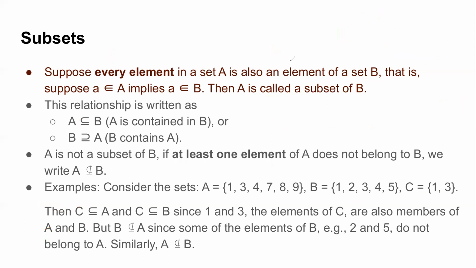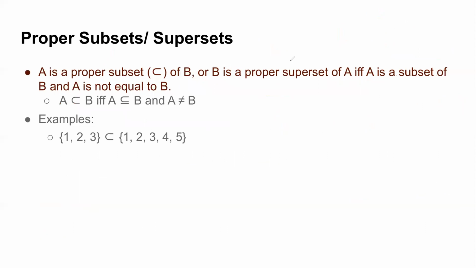Now here you can see what our fundamental basis was. Our fundamental basis, we said, is every element of A should also be an element of B, right? But what about the following? If I say A is 1, 2, and there is some other set, 1, 1, 2.